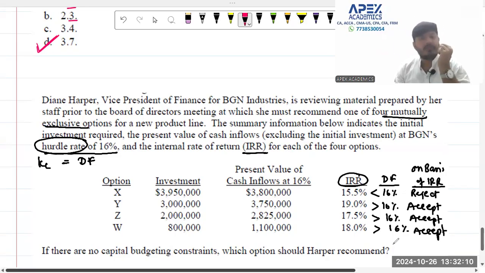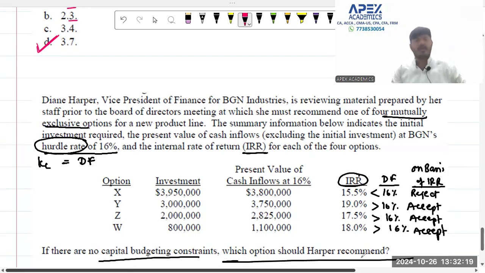The problem is, now as per IRR, there are 3 acceptances. Now what should we do? If there are no capital budgeting constraint, which option should Harper recommend? Harper, that is Diane Harper, what should Harper do when she is going to recommend? Now she is stuck between 3 projects.